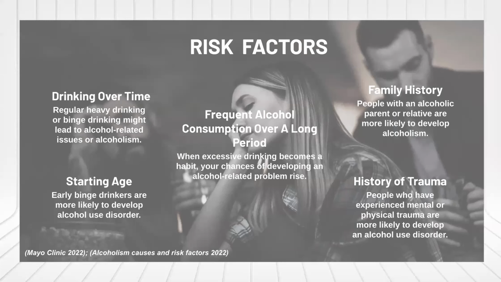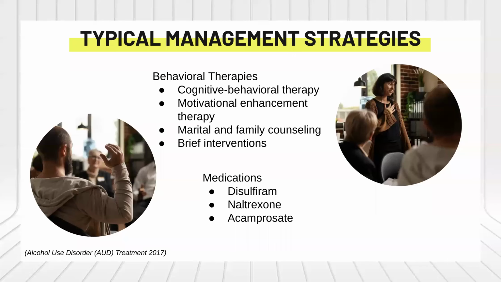So here are some risk factors of alcoholism: drinking over time, meaning frequent alcohol consumption over a long period of time; family history, again going back to genetics; and starting age. If you start binge drinking early, you're more likely to develop alcohol use disorder. And a history of trauma, which can also be related to those mental health disorders.